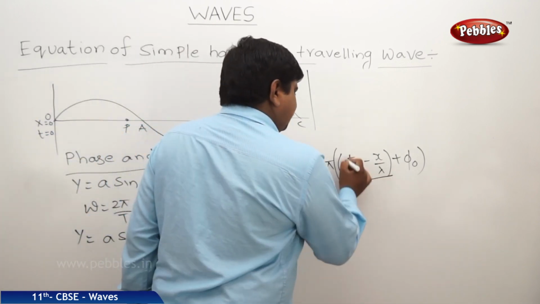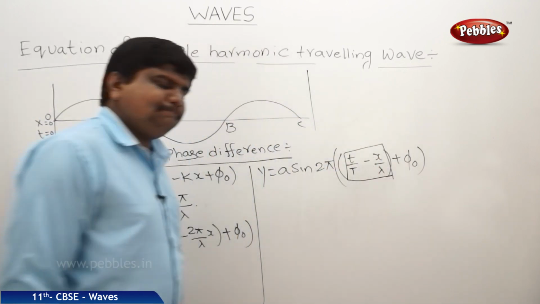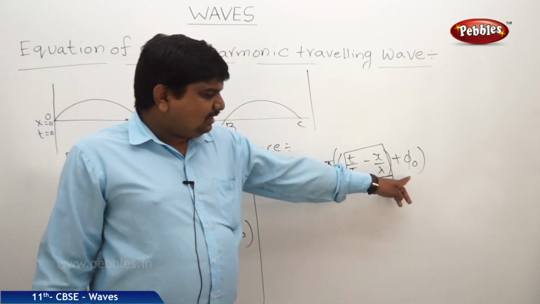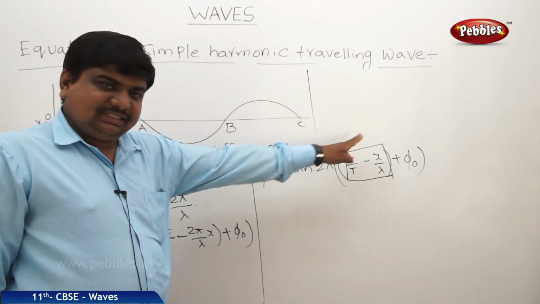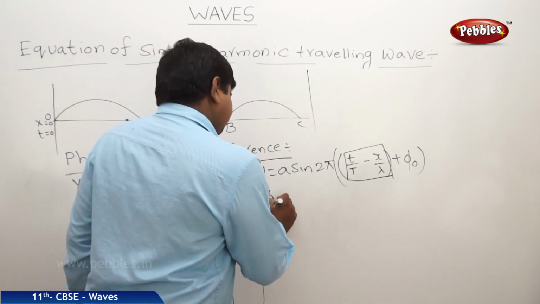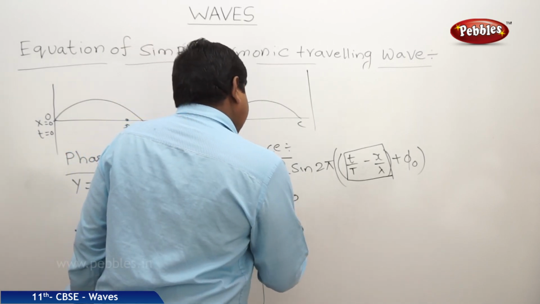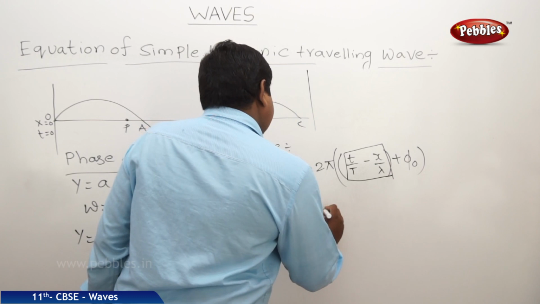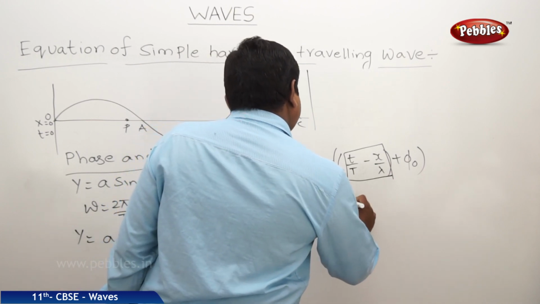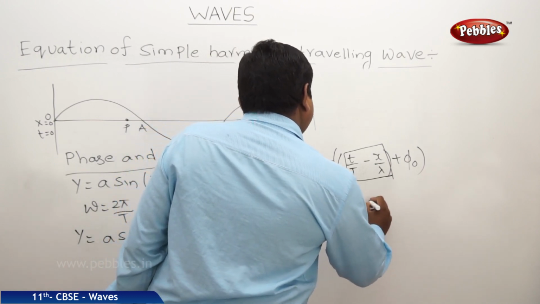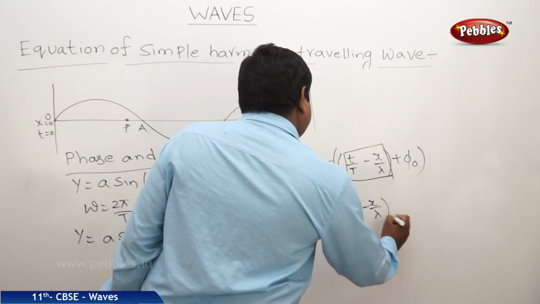This is very important to find out the phase difference. Where phi naught is 0, this is the initial phase, then y is equal to A sin 2 pi into (t by T minus x by lambda).